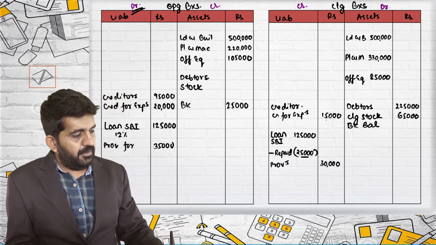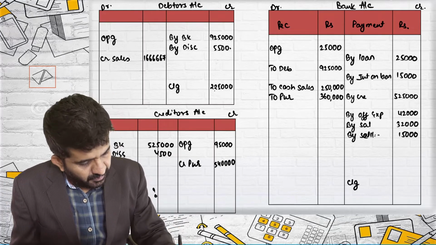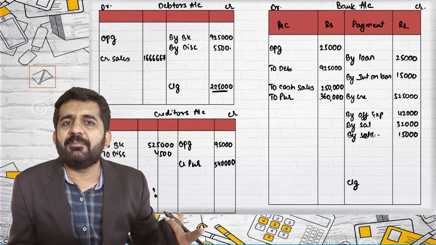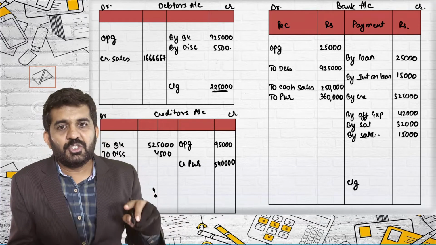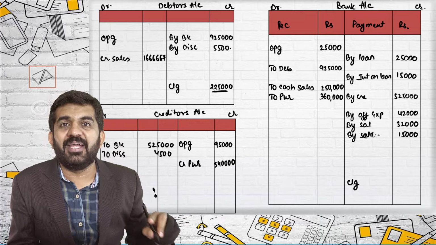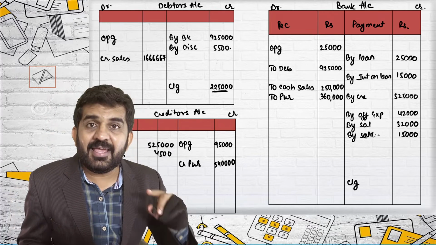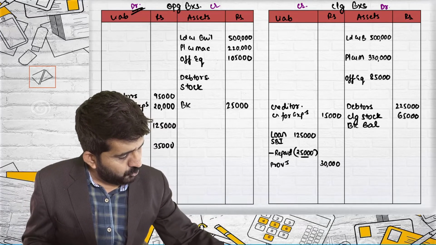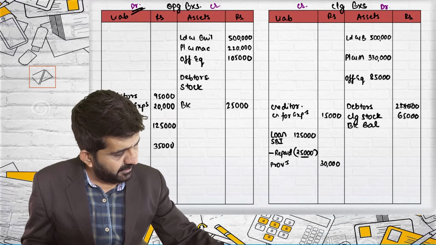Now, is this figure after providing bad debt or before providing bad debt? It is before providing bad debt, right? So 2,25,000 minus 4,500 should be your closing debtors. So where I am giving second effect, try to concentrate. It will be debtors account 2,25,000 minus 4,500.